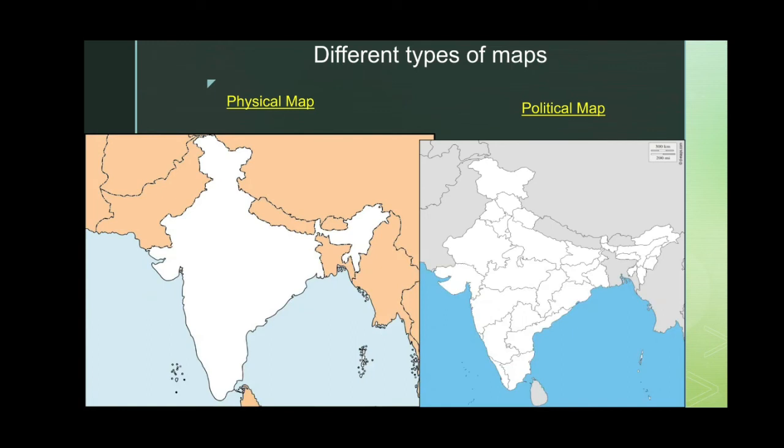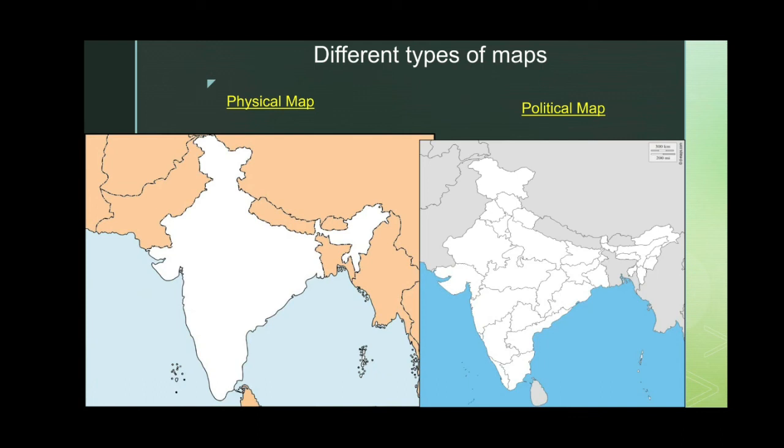Now we will be learning about different types of maps. In this chapter, we have to see two different types of maps, that is physical map and political map. Physical maps show the physical features of a place such as mountains, plateaus, plains and rivers.